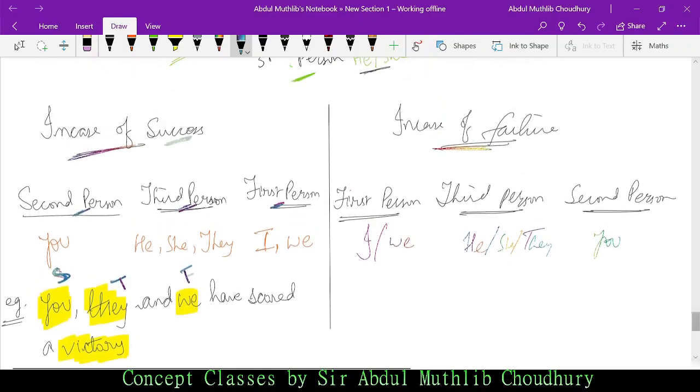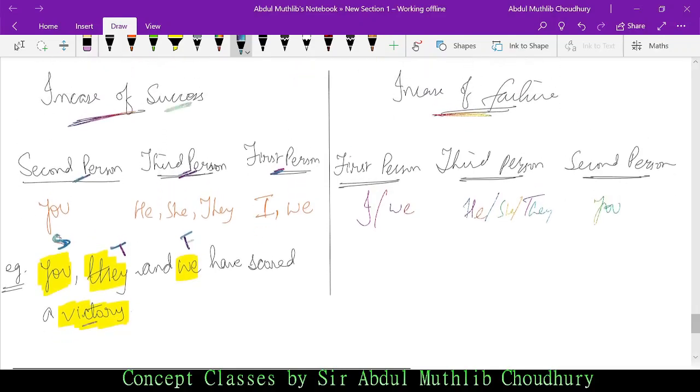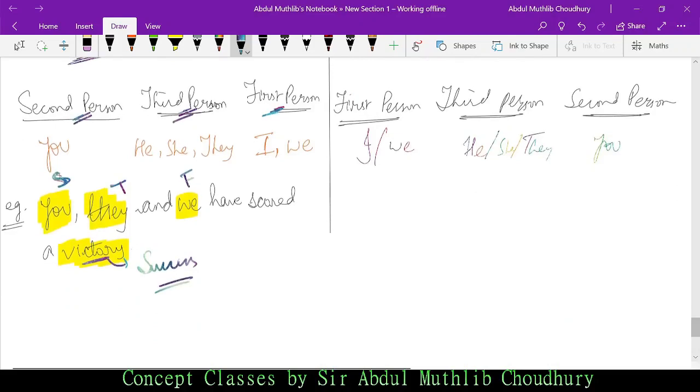In case of success. So victory here means success, isn't it? So this way follows first second person, then third person, and then first person. I shall narrate the story, but first understand this one so that it will be easier for you to relate. Again, the next example: would it contain failure or success? It is failure. Listen.